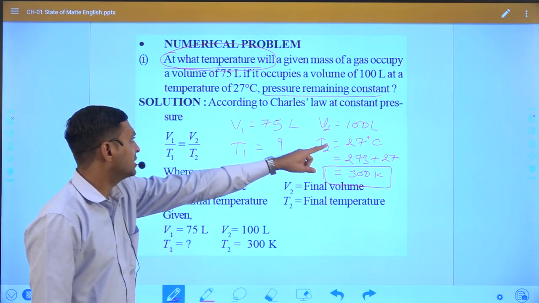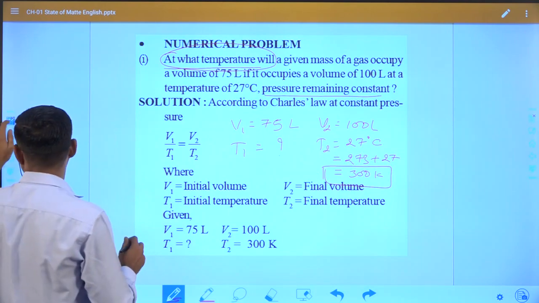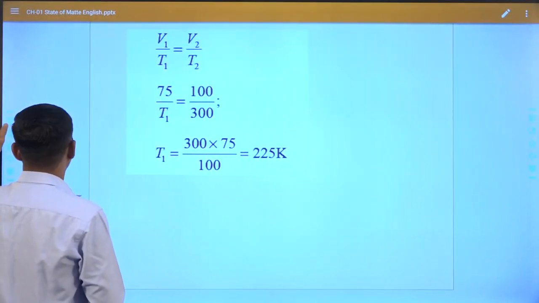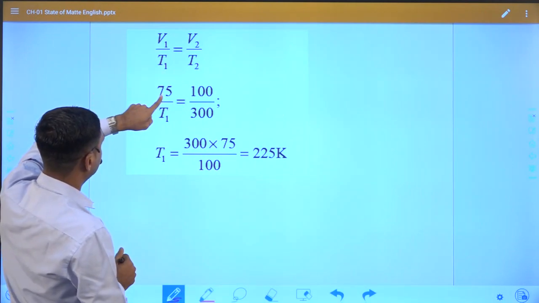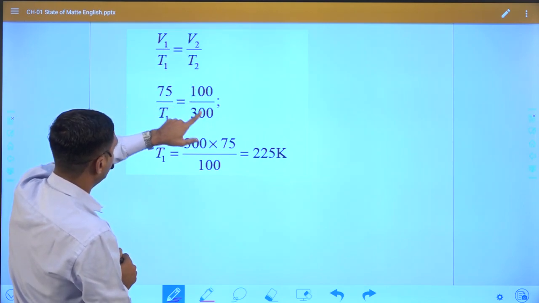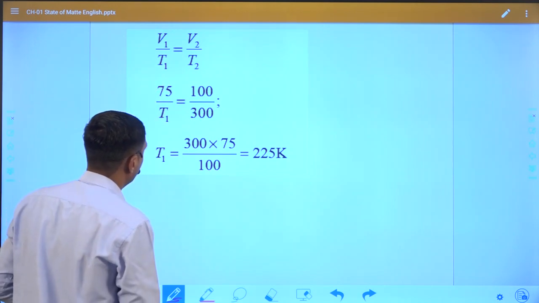If we put the values in this equation and try to solve, the value of V1 is 75, V2 is 100, T2 is 300 Kelvin, and T1 we want to find.